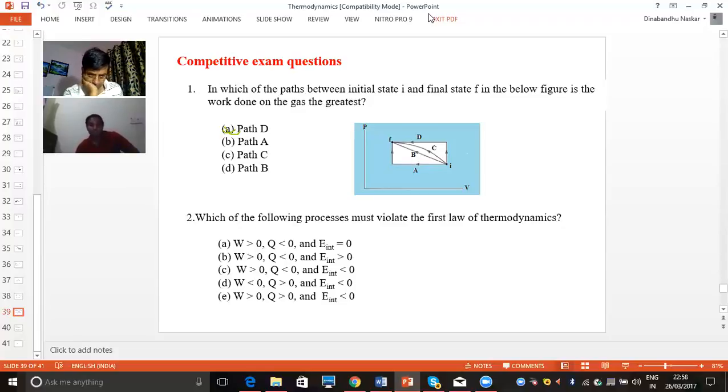Now coming to the last choice: work done greater than 0, heat supply greater than 0, meaning both are positive.